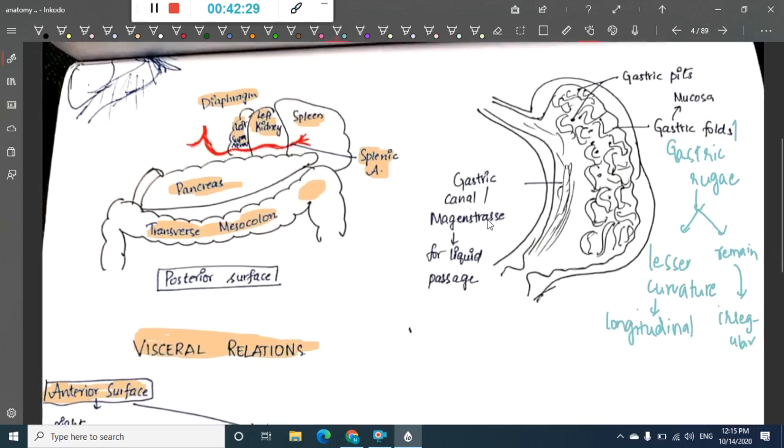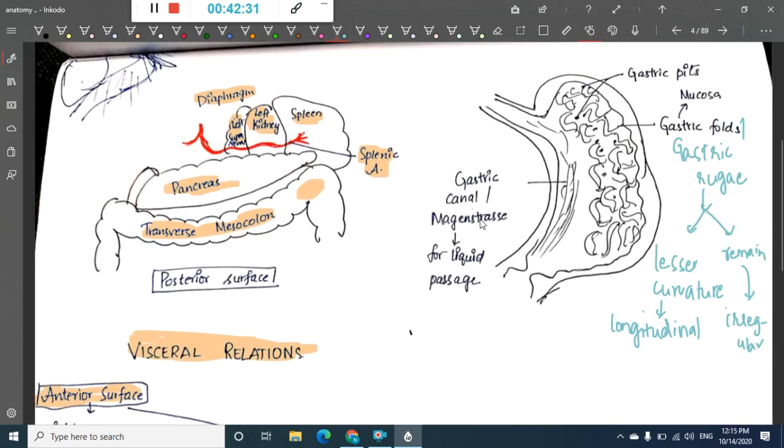Then one more important thing is the gastric pits. We have numerous gastric pits. What are these gastric pits? These are small depressions present on the mucosal surface.